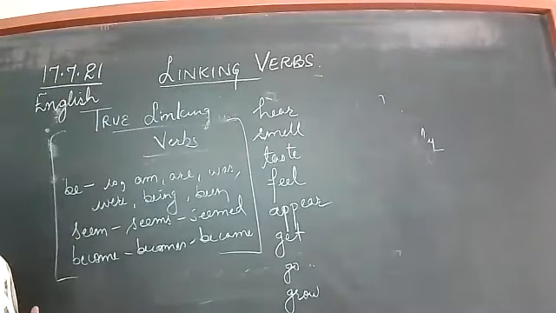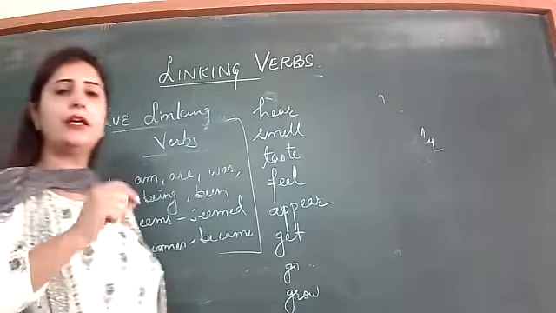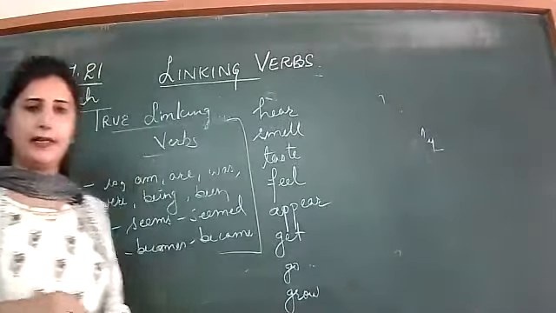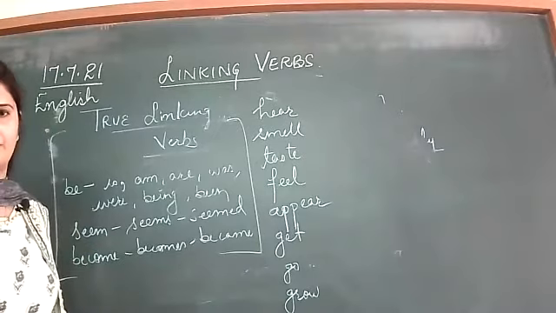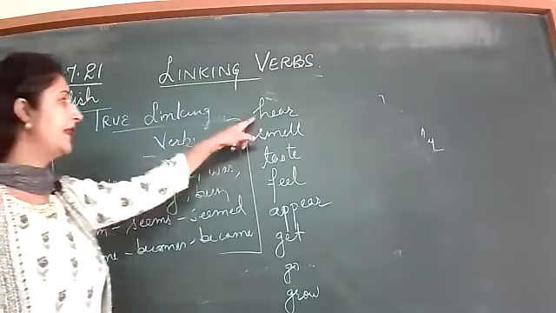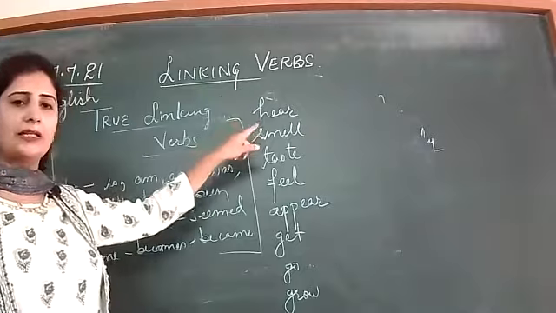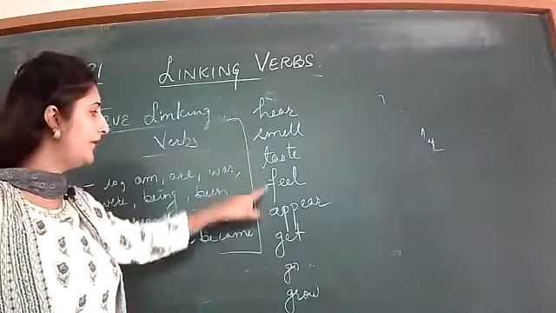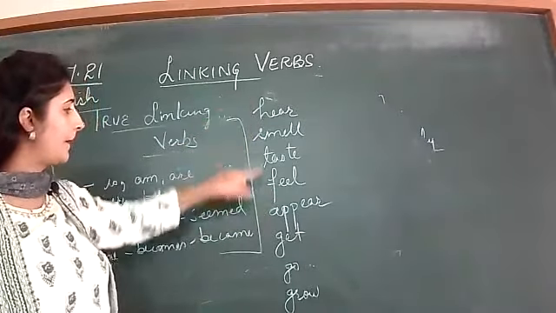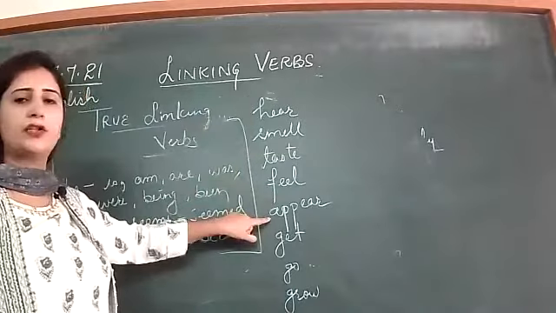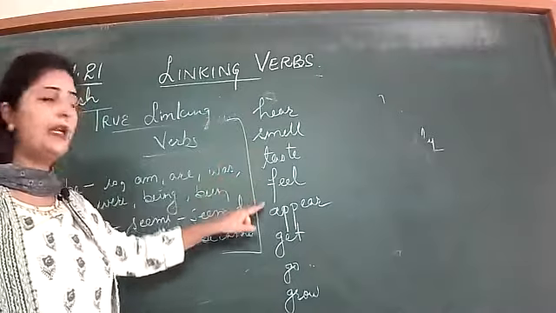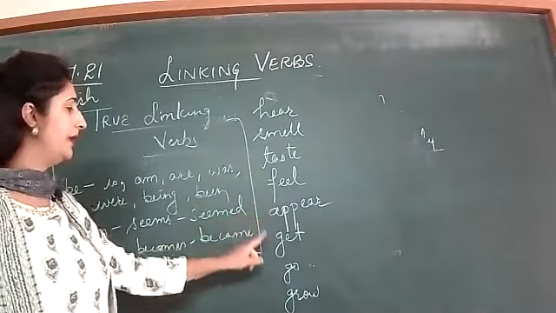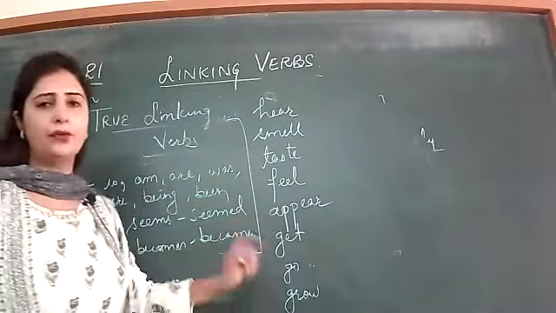So just remember what linking verbs are. They join the subject with the other parts of the sentence or add some additional information to that of the subject. Which words are mainly used as linking verbs? All five words of senses: hear, smell, taste, feel, appear. Then get, go, and grow.